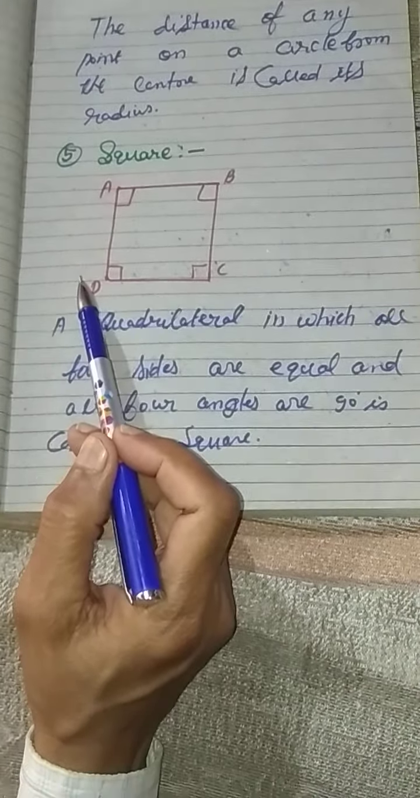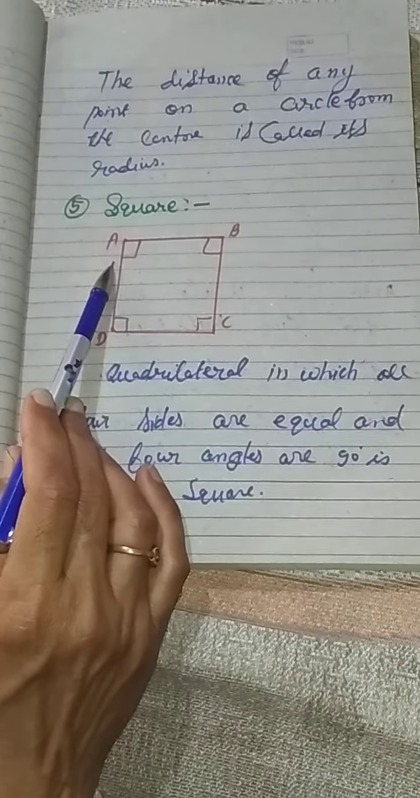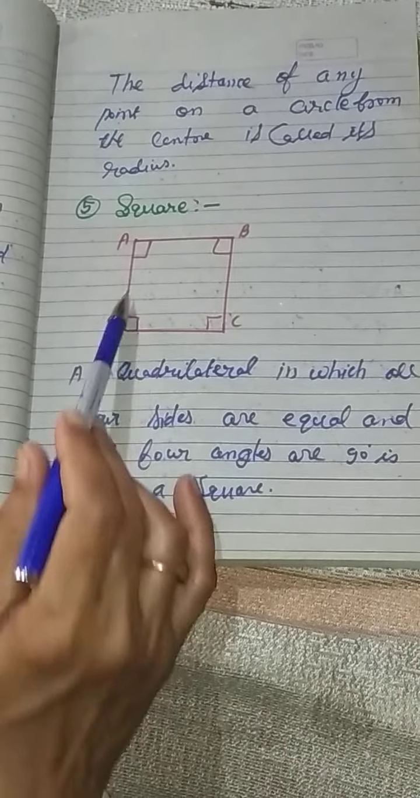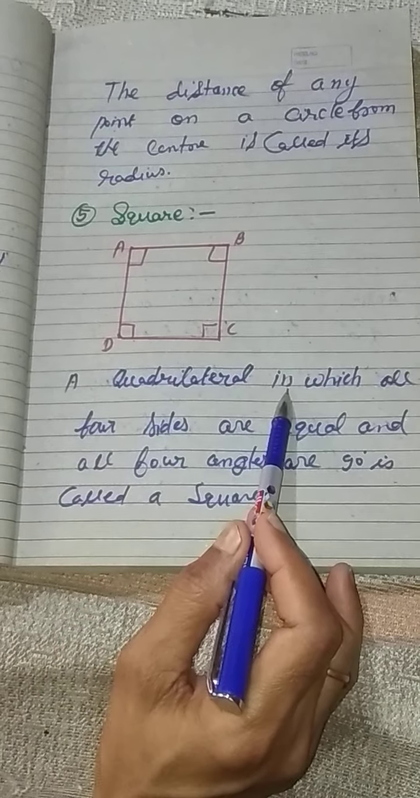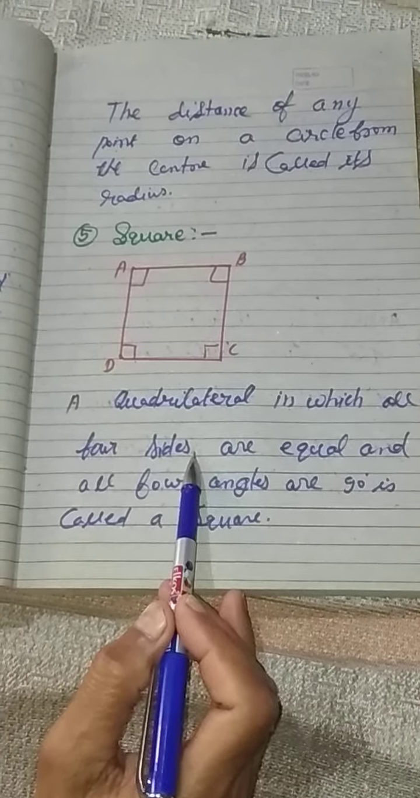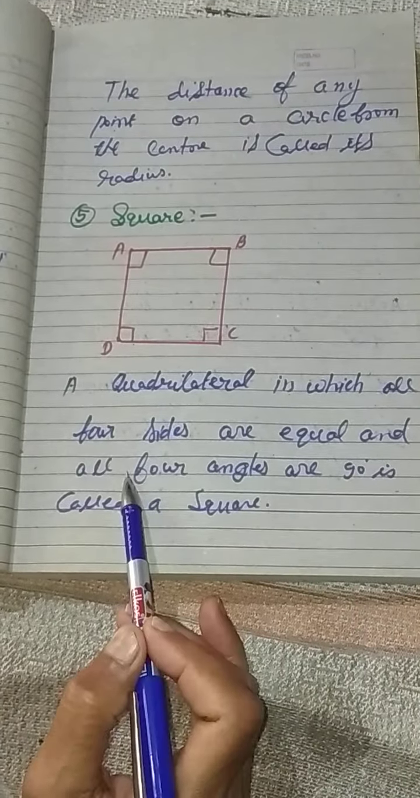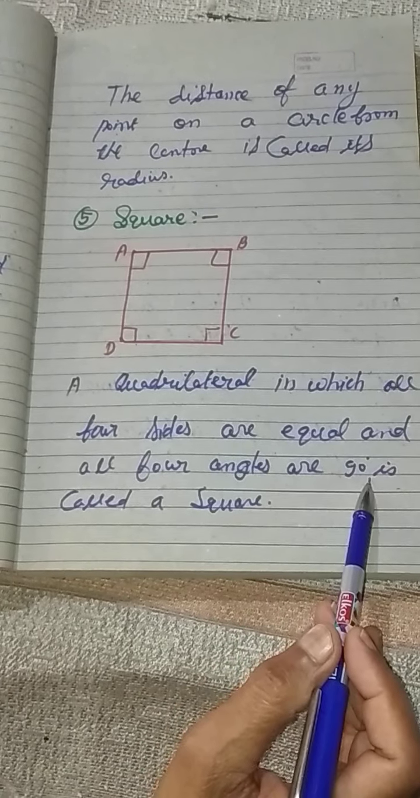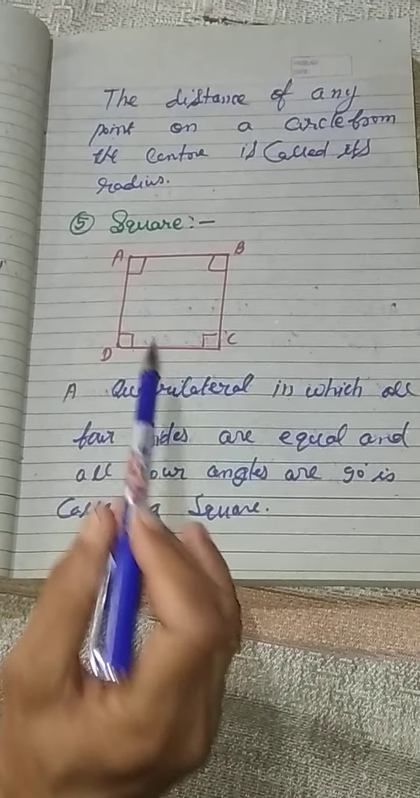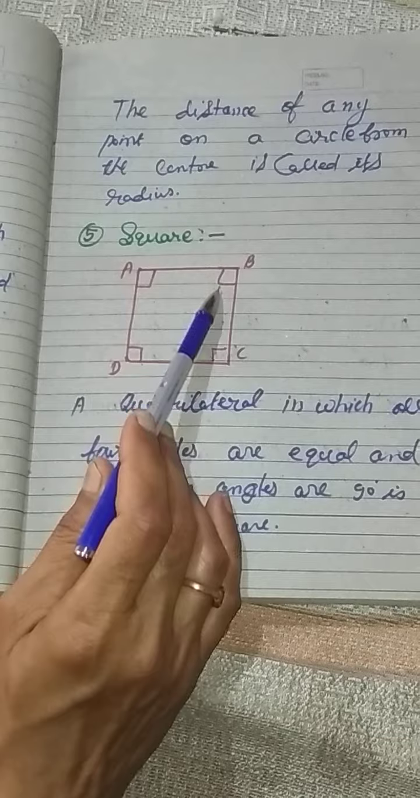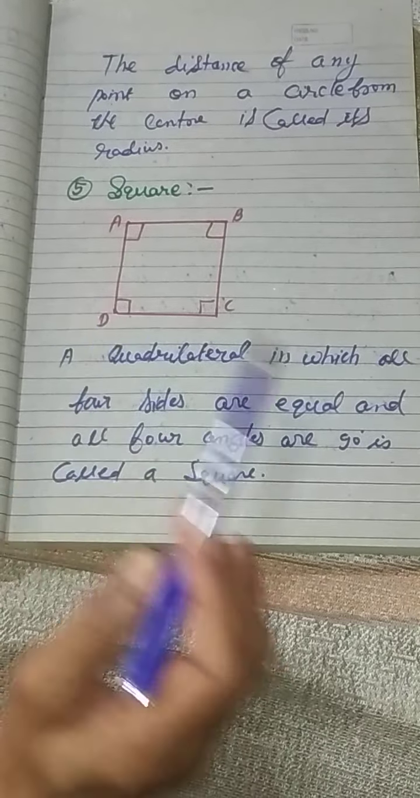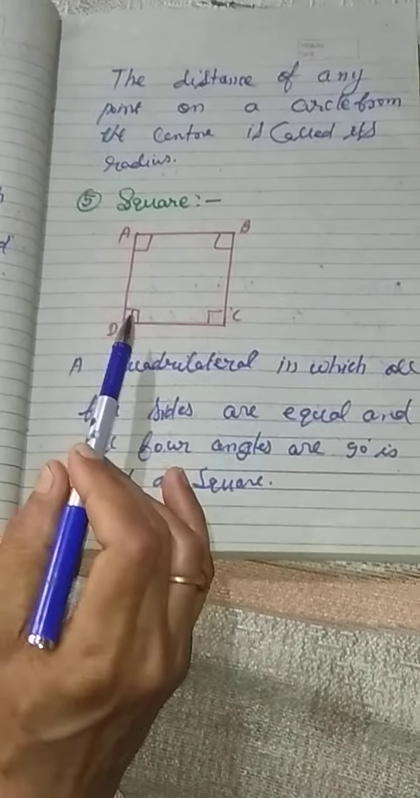Now the fifth is a square. A figure in which all four sides are equal and all four angles are 90 degrees is called a square. So in this square you can see all four angles equal 90 degrees and all sides are equal.